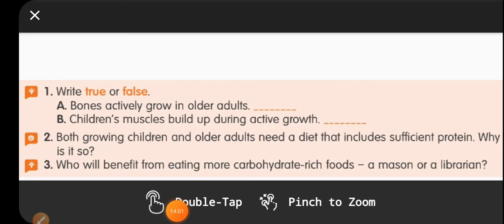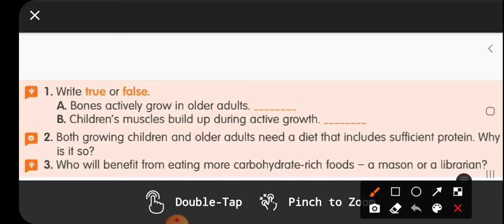Okay children, let us complete the practice questions from the textbook, page number 38. At first, write true or false. Bones actively grow in the adults. It's false. The children's muscles build up during the active growth. It's true. Both the growing children and the old people need a diet that includes sufficient proteins. Why? Very good.